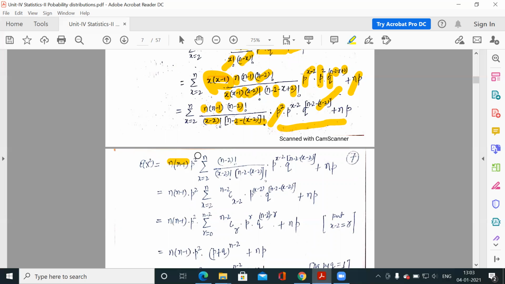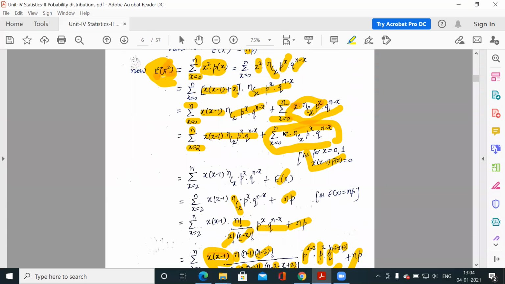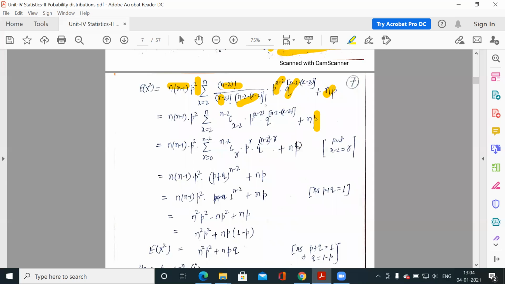So n minus 1 p square. Now the left part is n minus 2 factorial, x minus 2 factorial, this factorial, p to the power x minus 2, q to the power something plus np. This np is not in the summation, this is a free term. Clear? This whole summation, this summation of this term plus summation of this, so summation of this is equal to expected value of x. So this is not in this summation, so this is np.